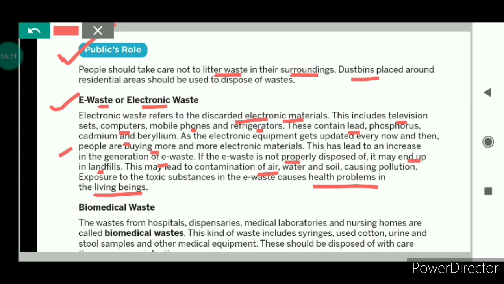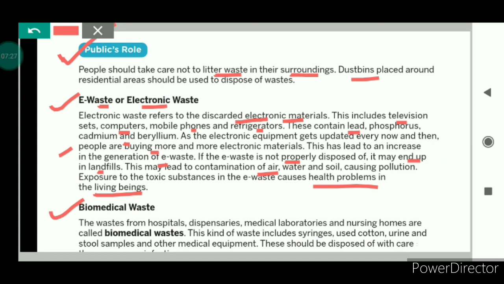If we have any electronic item at our home that we are not using, but that is in good condition, then we should donate that. Or if our electronic device is not working now, we should not throw that in the garbage. We should not throw that in the dustbin, because it contains toxic chemicals inside, which is bad for our environment. So we should send e-waste to the e-waste recycling center.